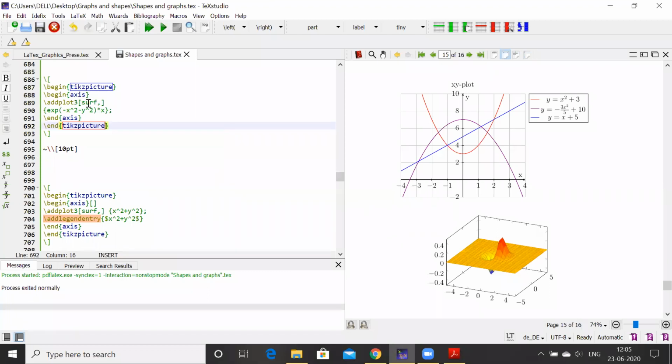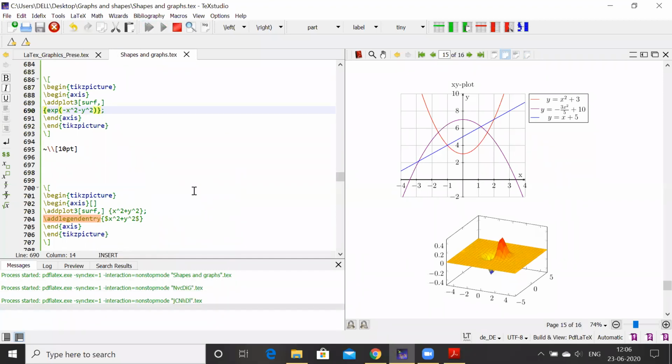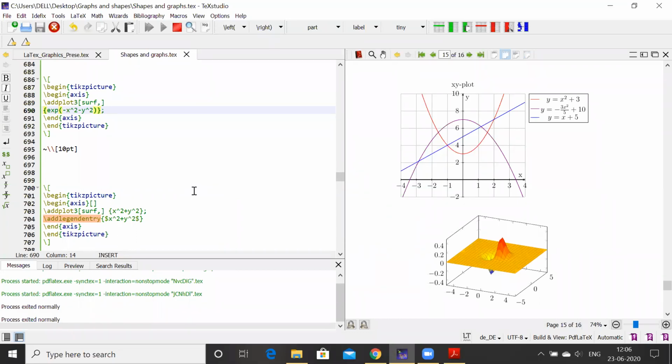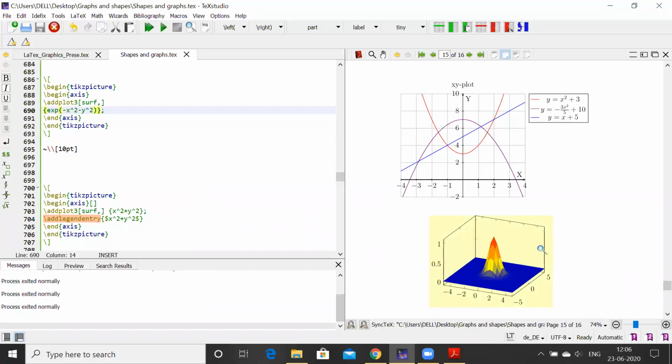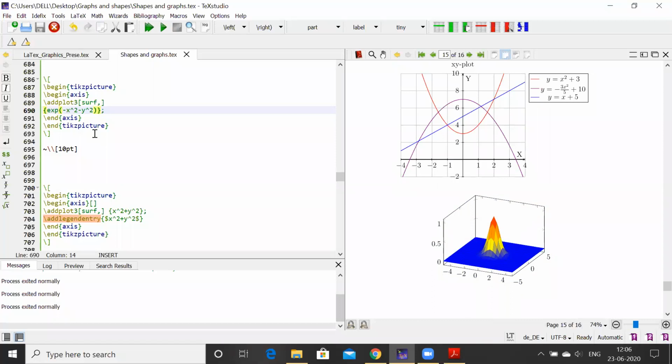That's why it is given as surf, comma, and then this is your function, exponential of minus x square minus y square, into x. So this is the plot of this function. You can write whatever function you want. Suppose I remove this x and check out what kind of plot we get. See here, this is the plot I get when I remove that x from there. Beautiful thing we'll get here.